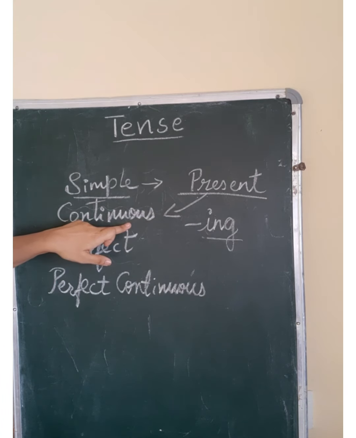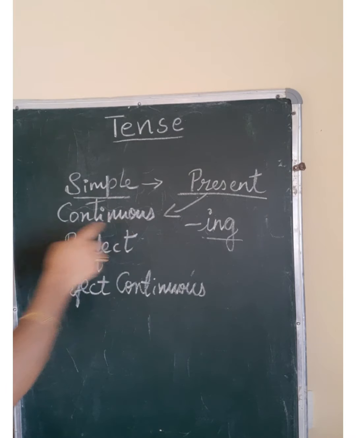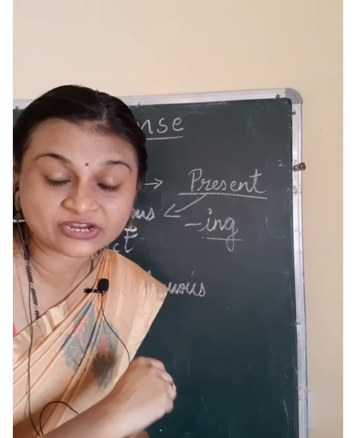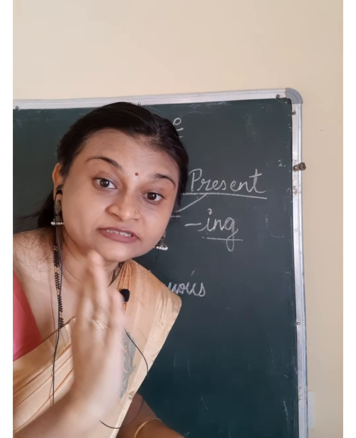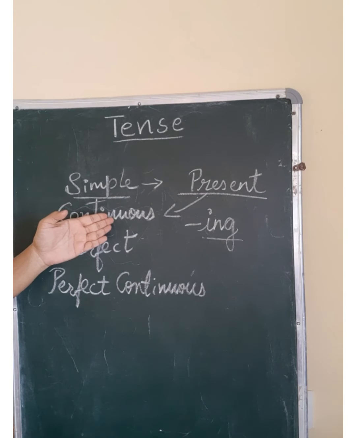I am writing a letter. She is writing a letter. She is reading a novel. He is watching a TV. Right? You are studying medicine. We are sitting in the garden. They are learning music. It is raining heavily. So present continuous tense is used to denote the present action which is going on at the time of speaking, at the moment. Right? Very simple.